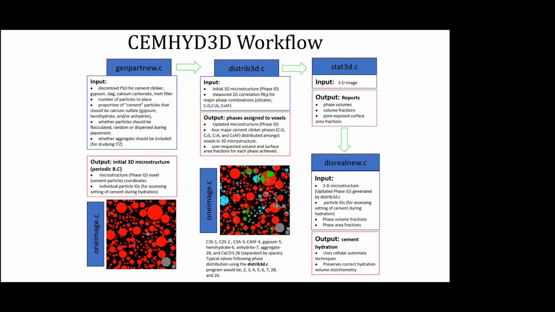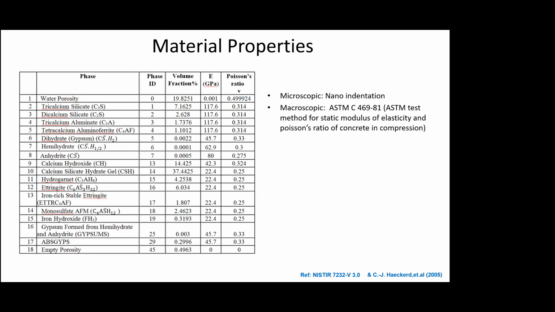So, material properties in terms of the various components. As we know, cement actually has several dozens, almost 50 to 60 different components. So major volume fractions can be simulated, and then you have material data which was obtained from nano indentation, and the modulus of elasticity and Poisson's ratio and macroscopic properties are also taken wherever possible.